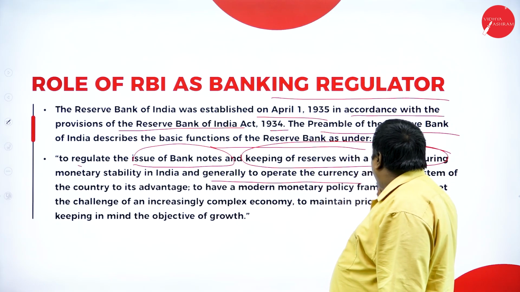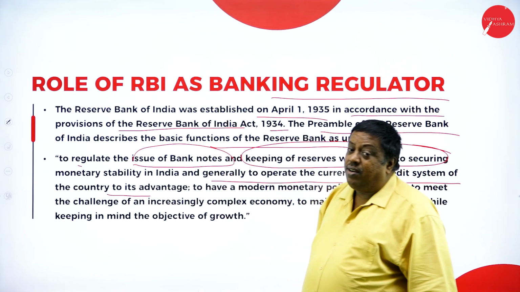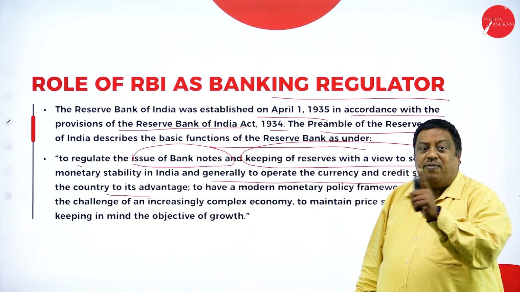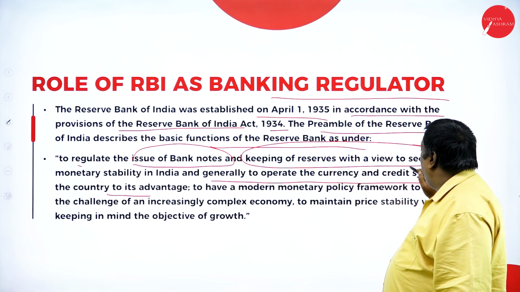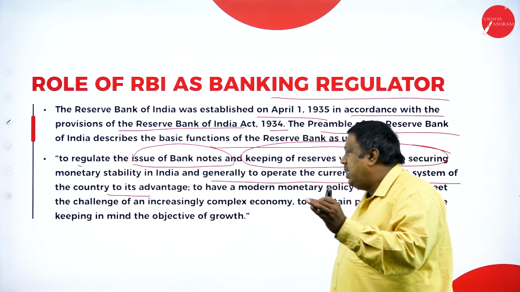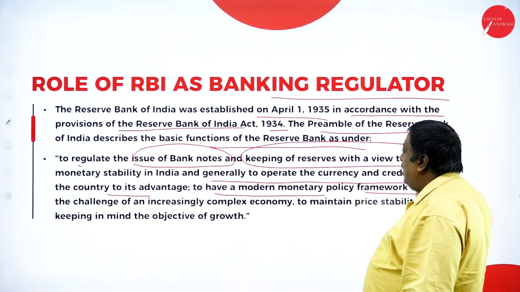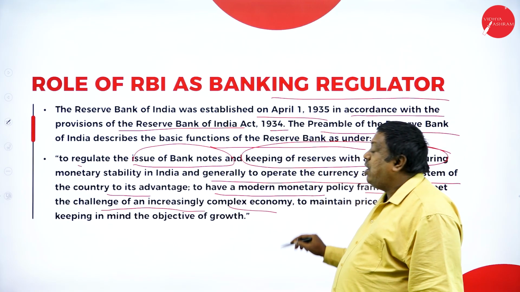Generally, to operate the currency and credit system of the country. They're saying RBI was established and its main function is to operate the currency and to have better credit facility systems in the country, and a modern monetary policy framework to meet the challenge of an increasingly complex economy.